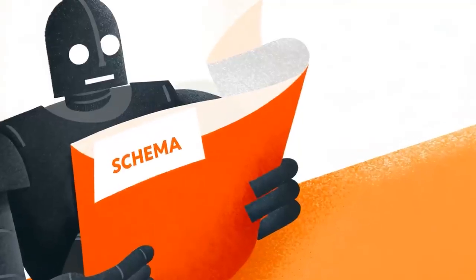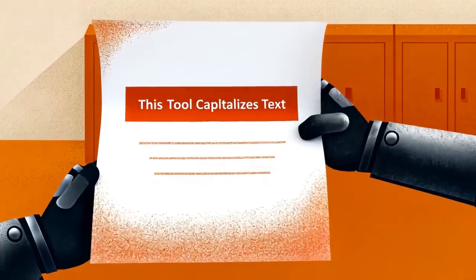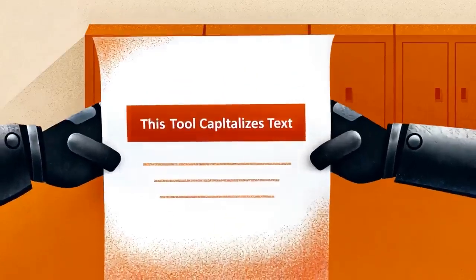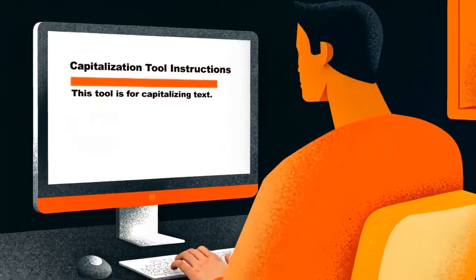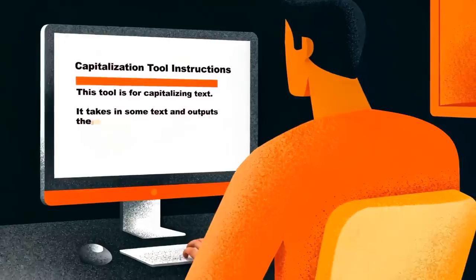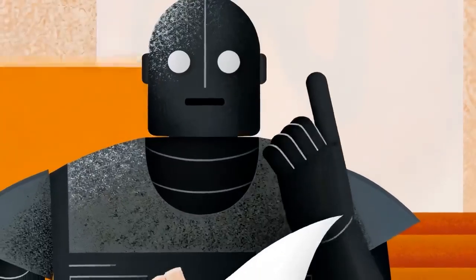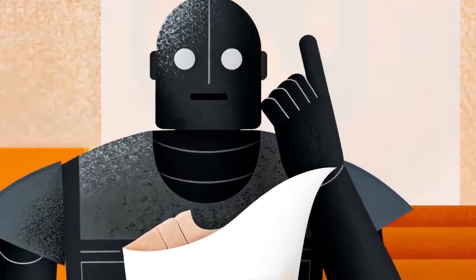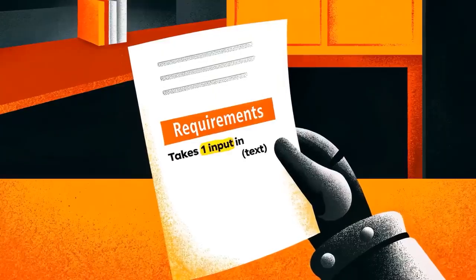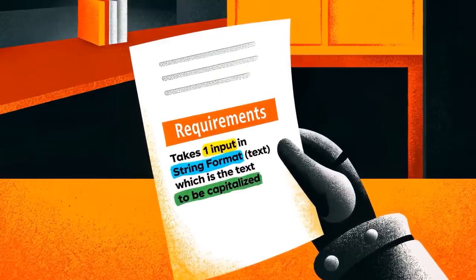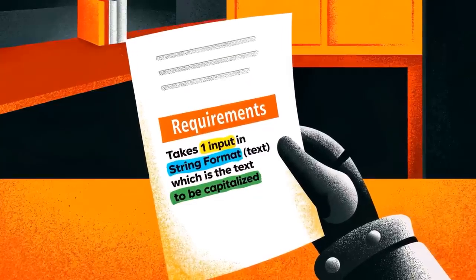The agent would then read over the schemas that we provided it, and then it would see that there's a tool with a description saying this tool capitalizes text, right? In the instructions for the capitalization tool, we would have said this thing is for capitalizing text, and it takes in some text and it gives you the capitalized version. And so the agent will read that and see, okay, based off the instruction they just gave, this is the tool that they want to use. And then it will check the requirements and see that the tool takes in one input in string format, which is just text, which we have described as the text to be capitalized.